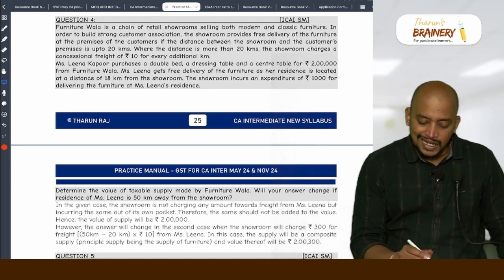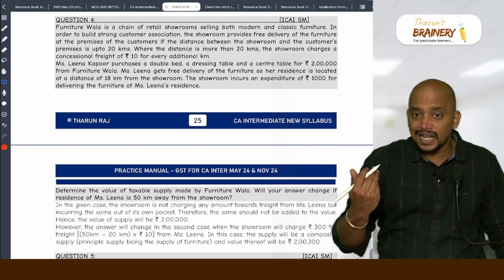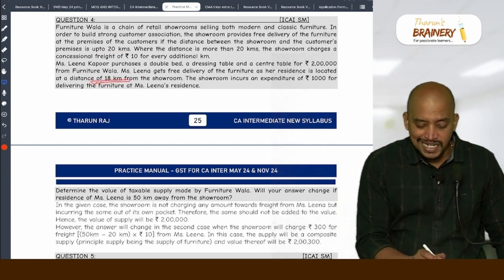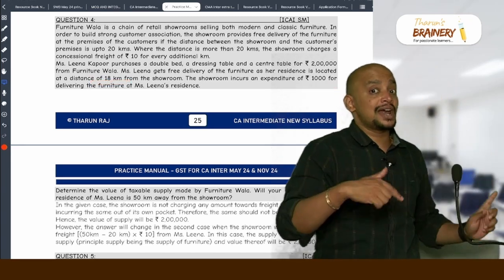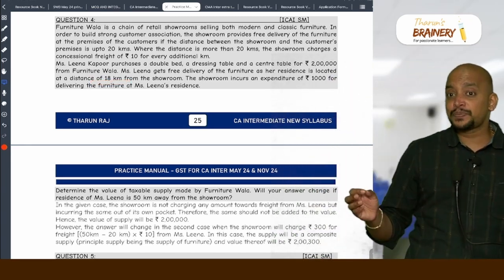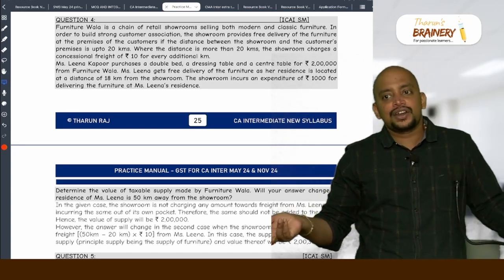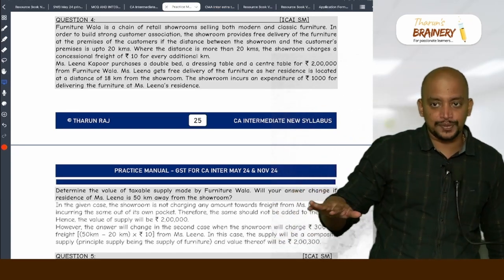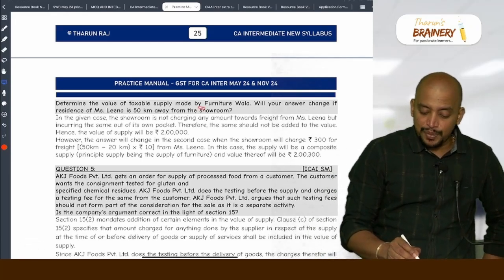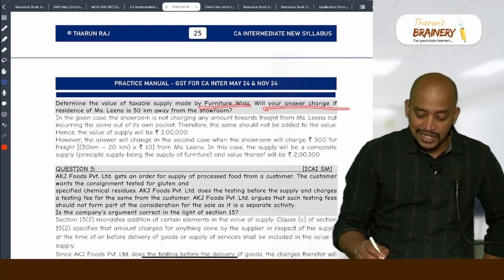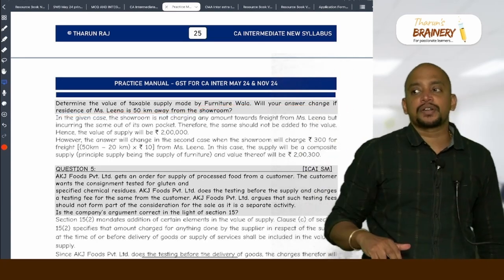Actually within the distance of 20 kilometers, the freight will be free. So here 18 kilometers, even though they incur the expenditure of 1,000, they are not charging. I told you, any expenditure incurred by the supplier and charged to the recipient only should be included. Here they are not charging it, so don't include it. See the next part. Determine the value of supply made by Furniture Wala. Will your answer change if the residence of Miss Leena is 50 km away from the showroom?